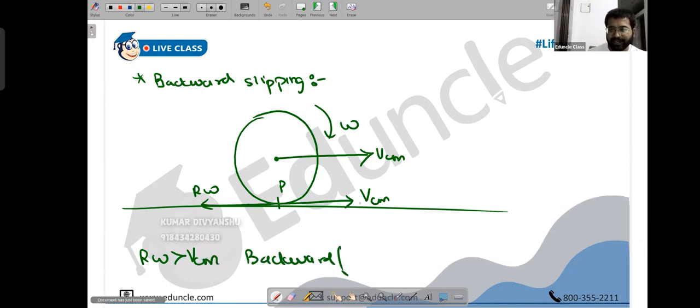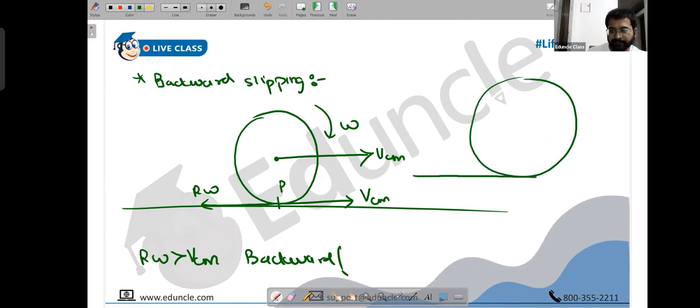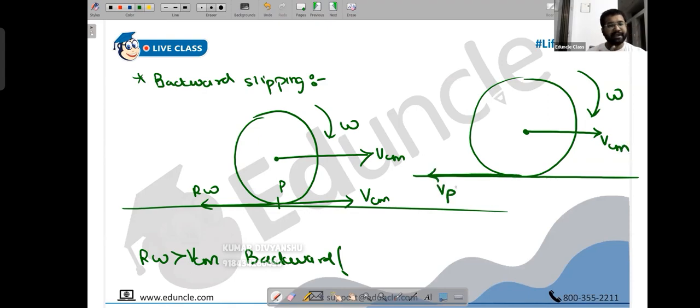Why? Because since r omega is greater than Vcm, the net velocity will be in the direction of r omega. So here we have got omega, here we have got Vcm, and now net velocity Vp will be in this direction, which is equal to r omega minus Vcm this time because r omega is greater. Now, since the slipping is happening in the backward direction, people call it backward slipping.